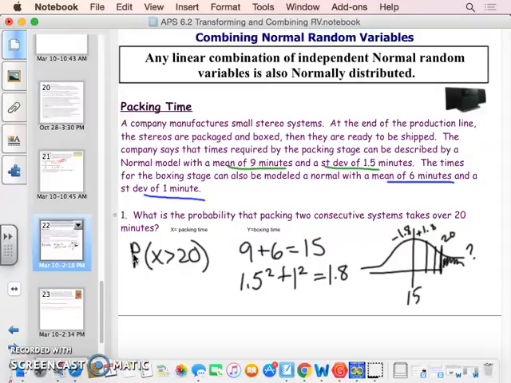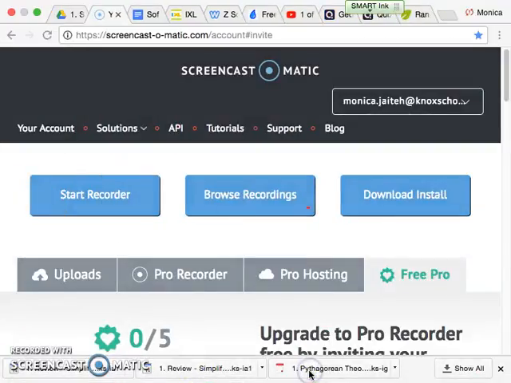Okay? And so what I'm going to need to do is find my z-score. To calculate my z-score, I take my number of interest, which is 20, subtract out the mean, and divide by the standard deviation. And you end up with 2.77. Okay? So then I got to go to my handy dandy table, which is, let's see, is this it?